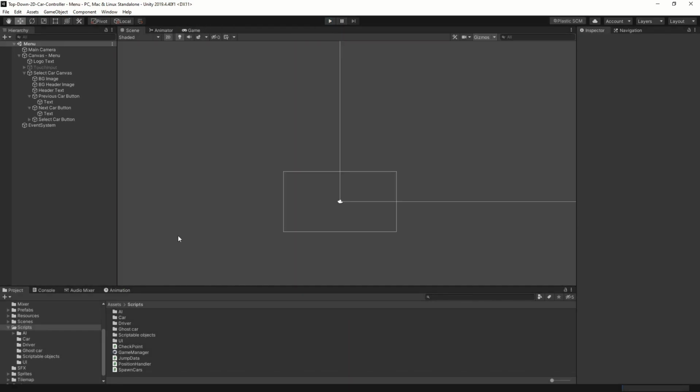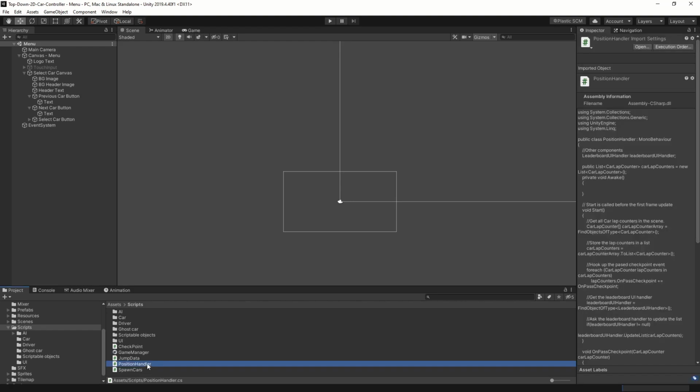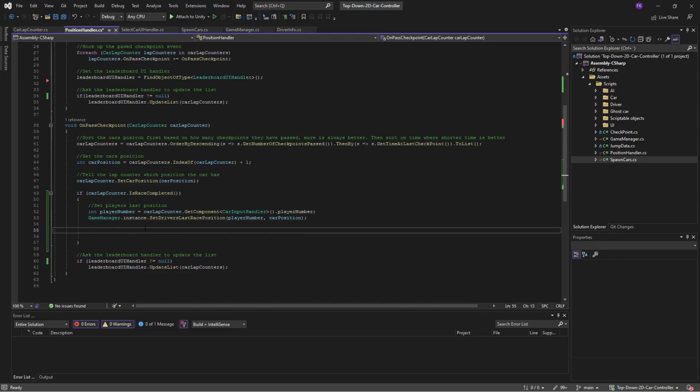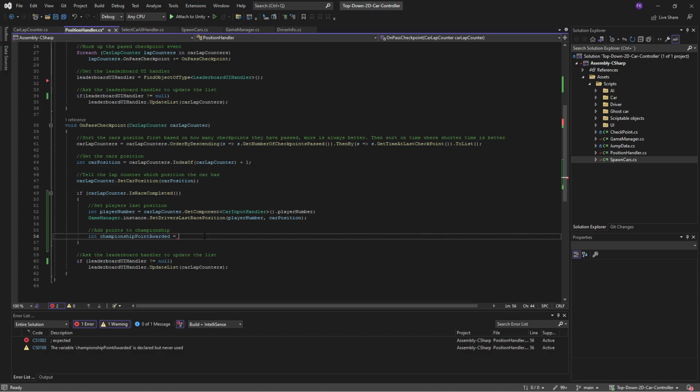Now we want to be able as well to keep track of our championship points. So again, we'll go into our position handler because it knows which position we finished at. So let's open that in Visual Studio. And then we will do it in the same way, that if a car has completed a race, then we can give them championship points. So our championship points, let's call it championship points awarded, and we will do it in a quite easy fashion.